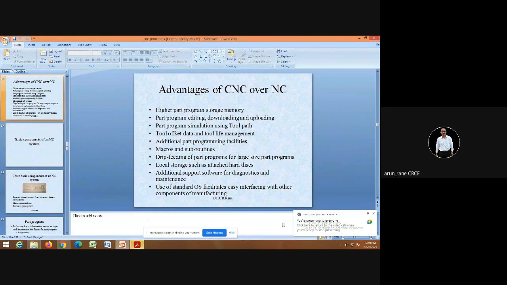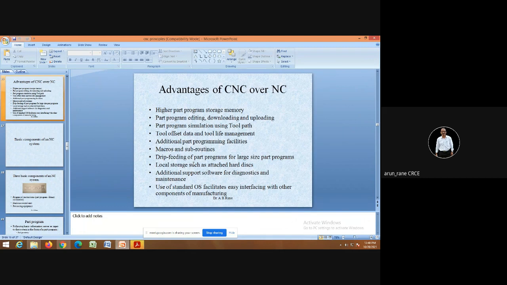So we were discussing these advantages. Certain things you will come to know as I teach more and more. But right now, just understand there are features like tool offset data and tool life management, which are available only in CNC and not in numerical control machines. Then there are additional part programming facilities like simulation or adaptive control, available only in CNC.